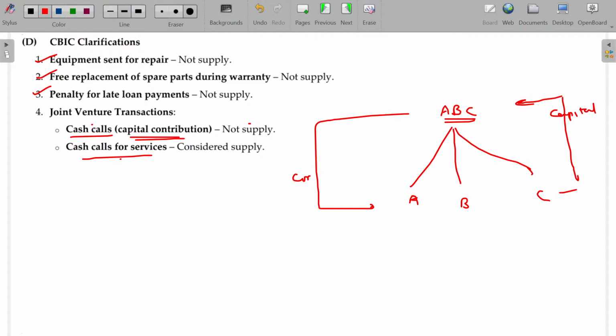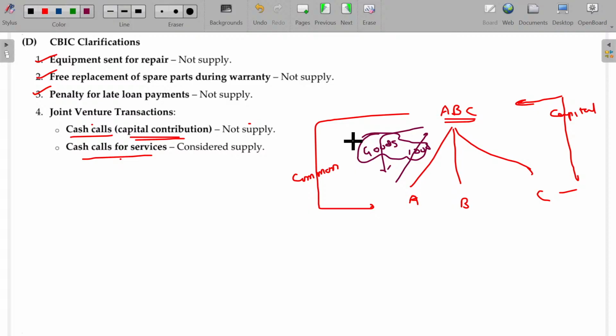Okay, common services. This will not be coming under supply. Suppose A demands out of that a specific service for a small consideration. He made a payment of 1,000 rupees and ABC offers him a specialized supply of goods alone. Then this part is supply. Okay, invest your money and jointly we operate with this capital and offer some common benefits. Then that will not come under supply. That investment is called capital contribution.